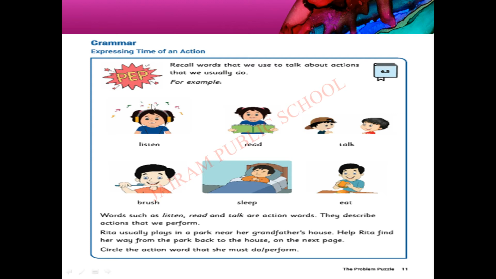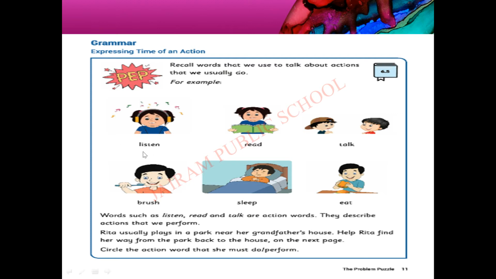First, let's start with the PEP activity. Recall words that we use to talk about actions that we usually do. What is an action word? The word that we use to talk about action is called the action word. So here, the actions which we do usually, regularly, daily. What are all the actions?